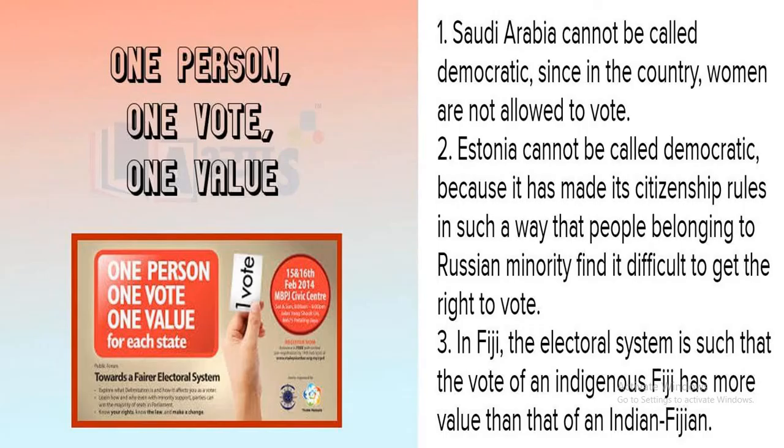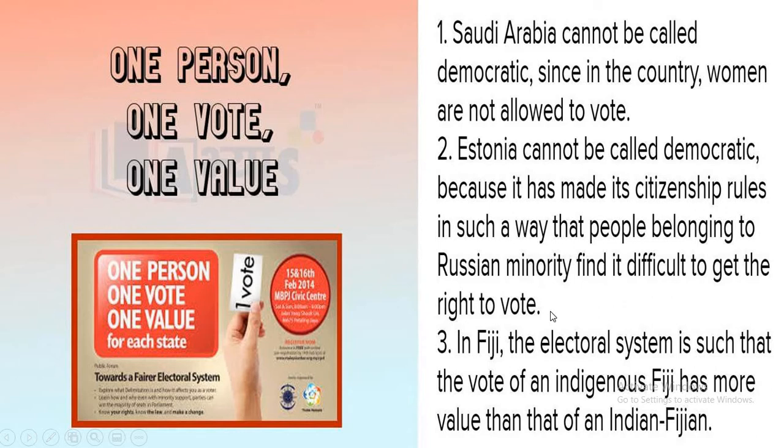Coming to one person, one vote and one value, you can see these pictures here. Here are some examples. First, Saudi Arabia cannot be called democratic because in the country women are not allowed to vote. Estonia cannot be called democratic because it has made its citizenship rules in such a way that people belonging to the Russian minority find it difficult to get the right to vote.